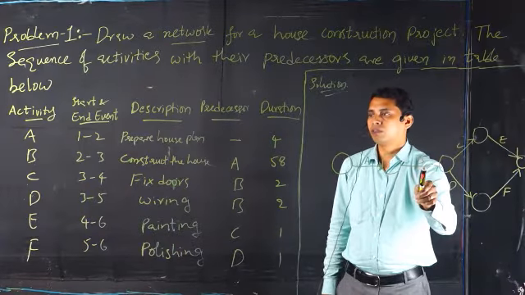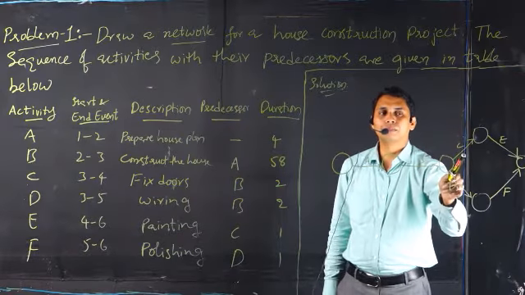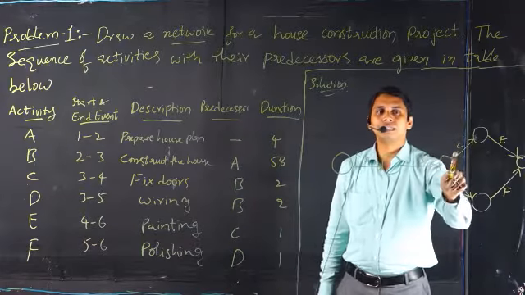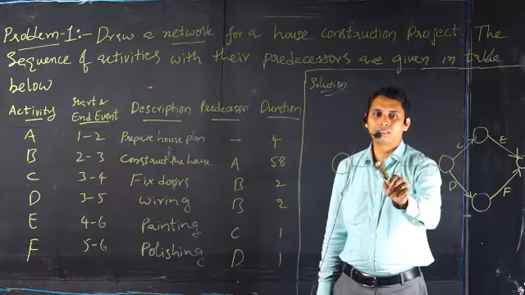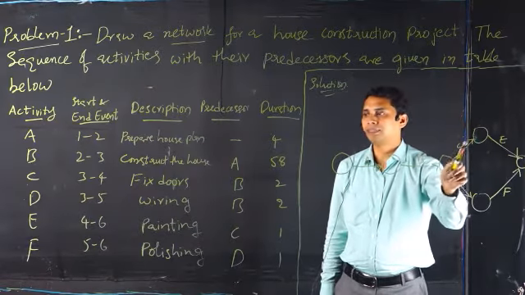For fixing the doors, constructing the house and preparation of housing plan must be completed. That's the reason why before activity C is initiated, B and A must be completed.